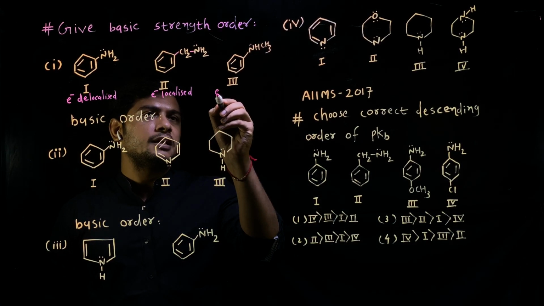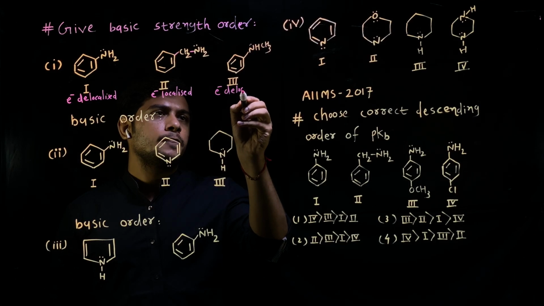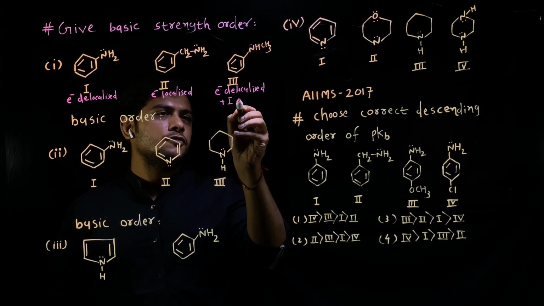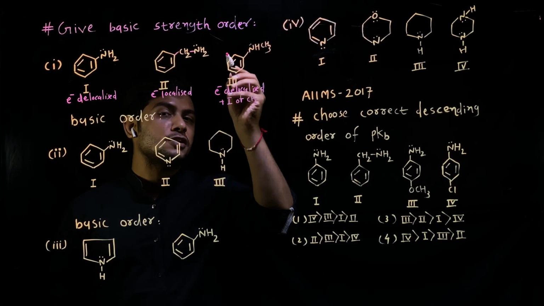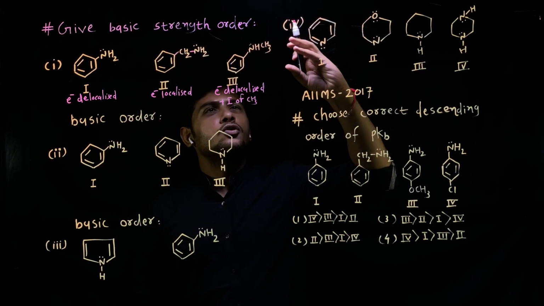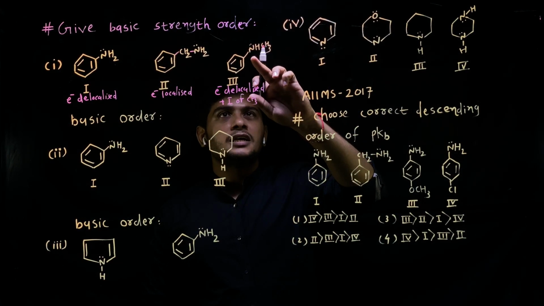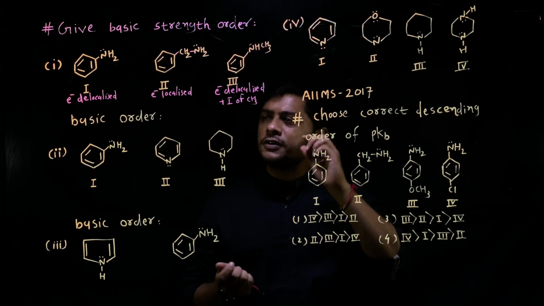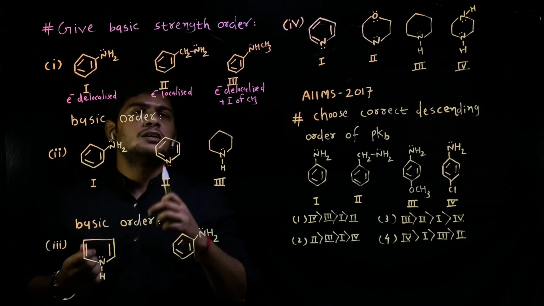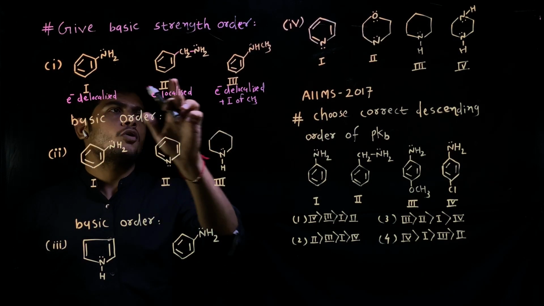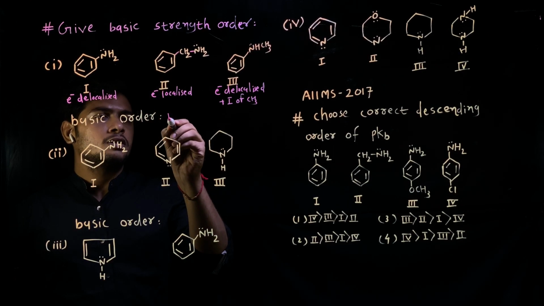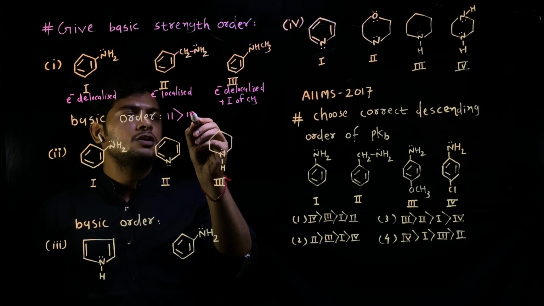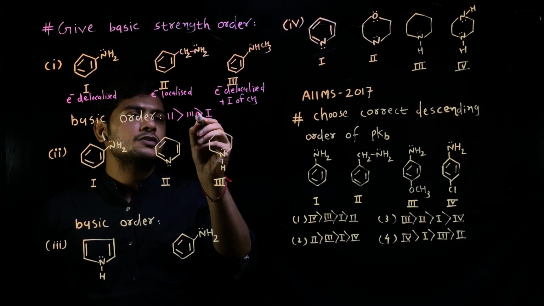Again, let me write, electrons are delocalized but plus I of CH3, and due to the increase in positive inductive effect, due to the electron donating power of the CH3 group, the availability of electrons on nitrogen increases, and so does the basic strength. So first, this benzylamine is the highest basic among all these three, so I'll write the order. Second structure is more basic, then third structure, and then first structure.